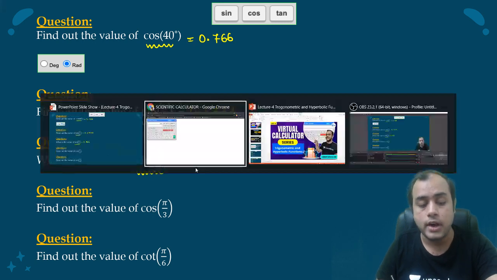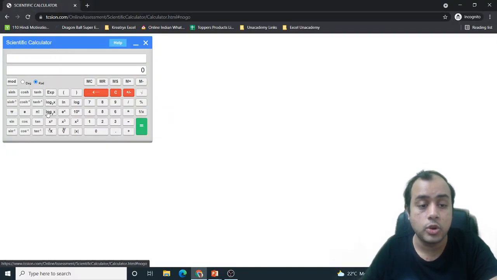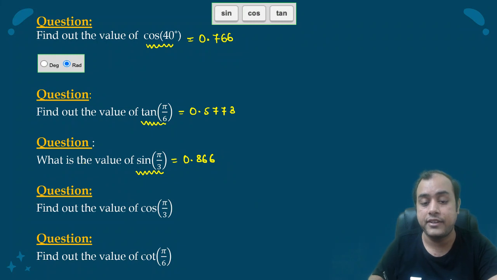Okay, what about cos pi by 3? Again follow the same process. Pi by 3, press equal to, then cos. 0.5. Very easy.